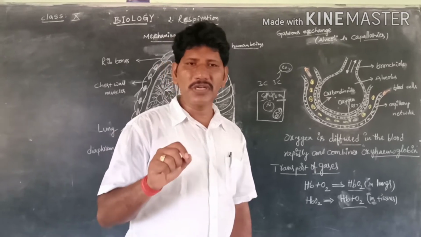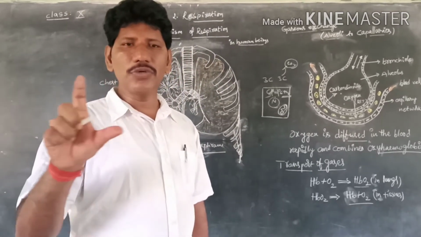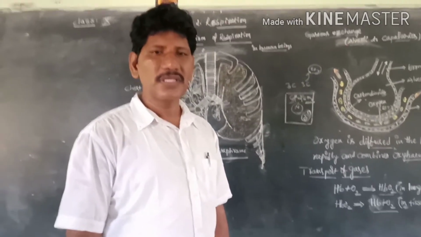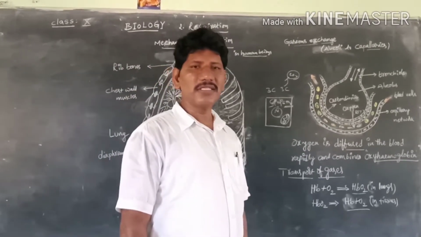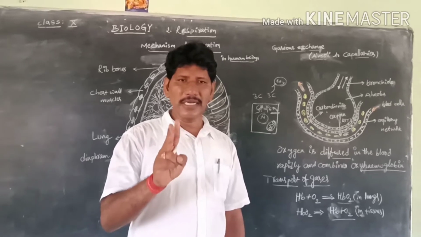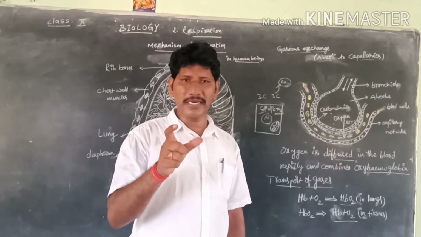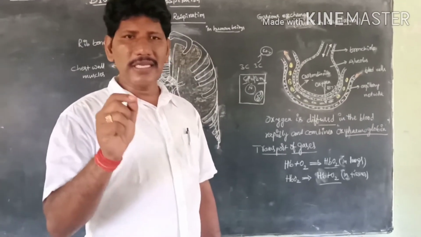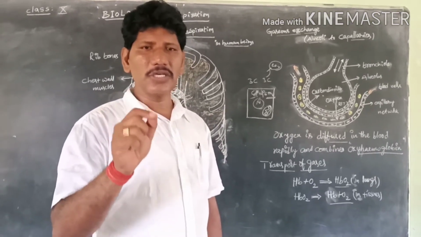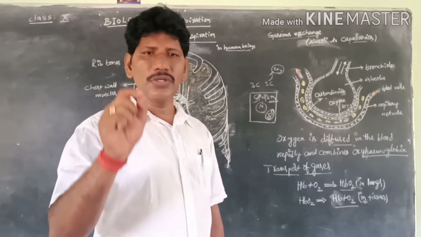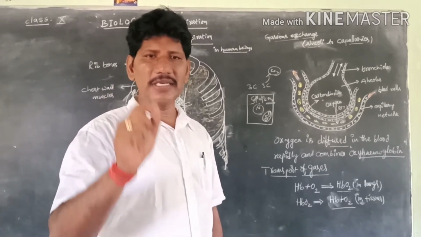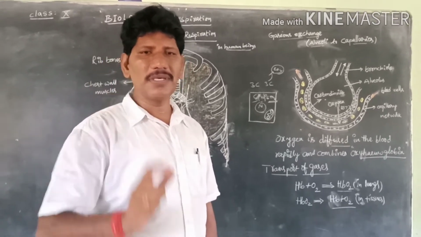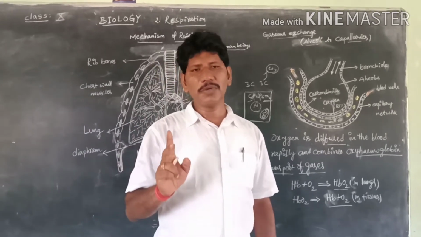So next, the continuation part of this video tells about why mitochondria is called the powerhouse of the cell. Why? Because the respiration which occurs at the cell level is called cellular respiration. Especially in eukaryotes, it occurs in two stages. One is glycolysis, the breakdown of glucose in the cytoplasm of the eukaryotic cell. Afterwards, the 3 carbon compound, called pyruvate, enters into the mitochondria. So the energy present in the food material or glucose is liberated and stored in the form of ATP, so mitochondria is called the powerhouse of the cell.